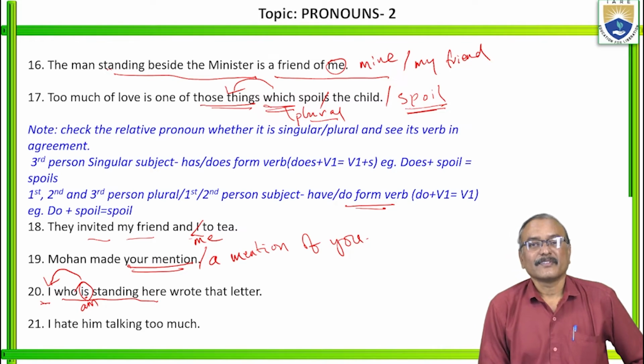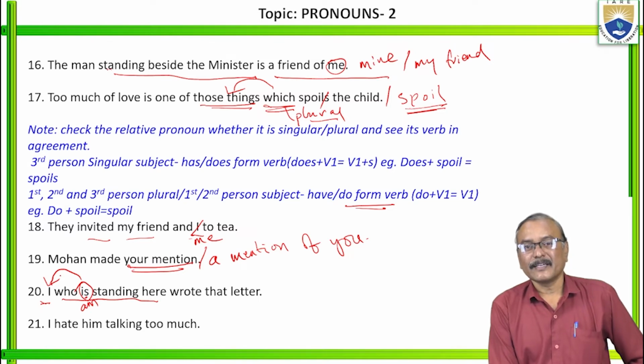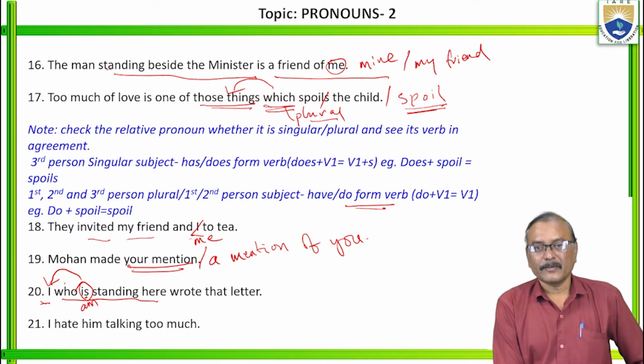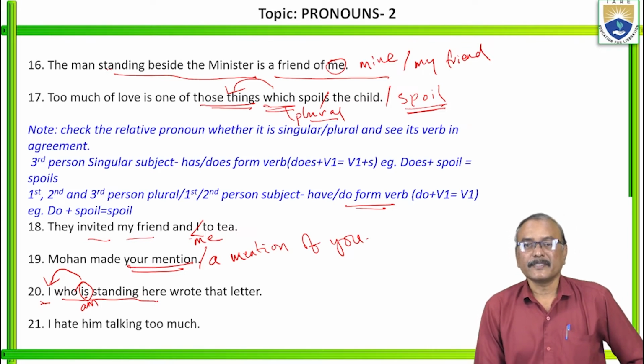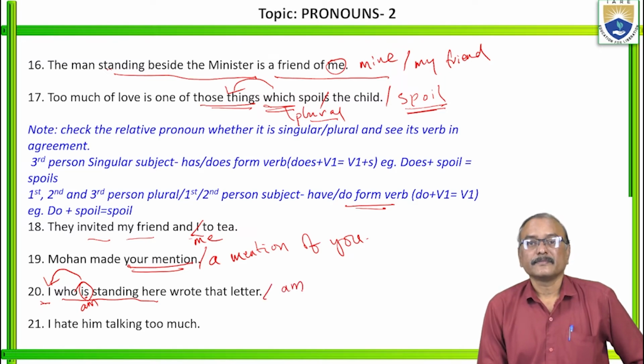Is it clear? It sounds okay, somewhat unnatural, but grammatically that is the rule. Because the verb here should agree with this one only. Because it is a relative pronoun, and the relative pronoun represents its preceding pronoun only here. So here the verb also should agree with this preceding pronoun. So in the place of is, it should be am. Right? Next.